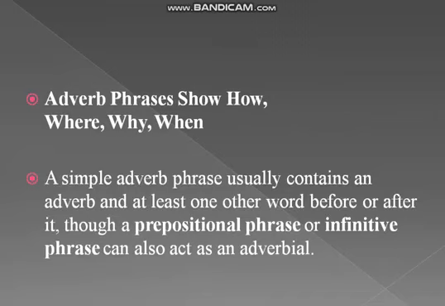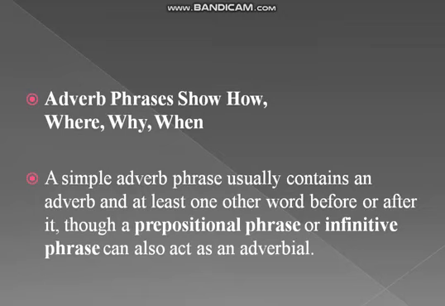Adverb phrases show how, where, why, when something happened. A simple adverb phrase usually contains an adverb and at least one other word before or after it. Same as we have discussed with nouns, which have pre-modifiers and post-modifiers.